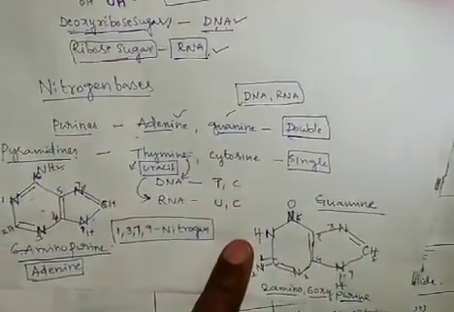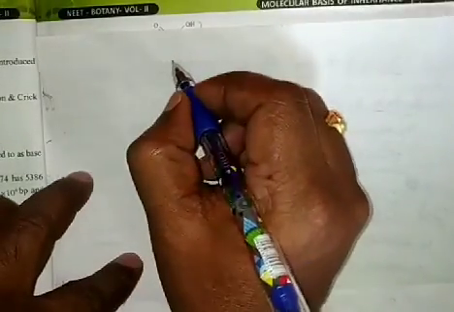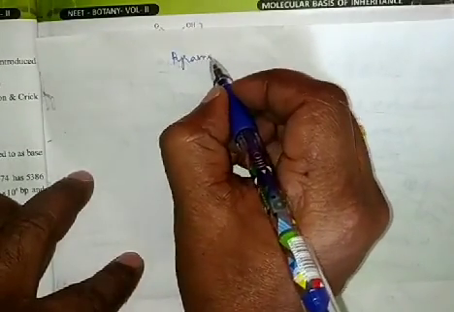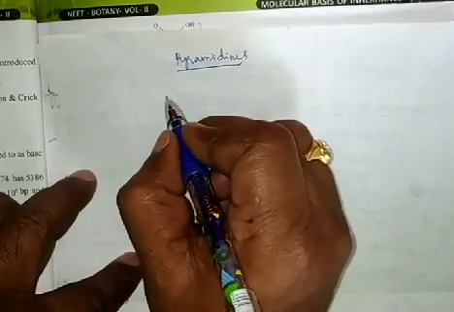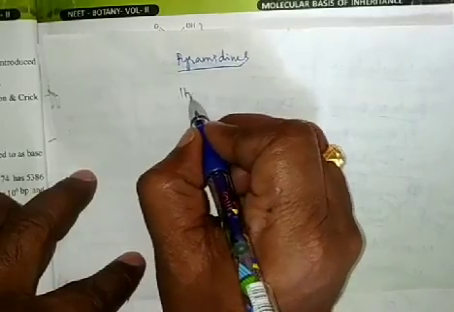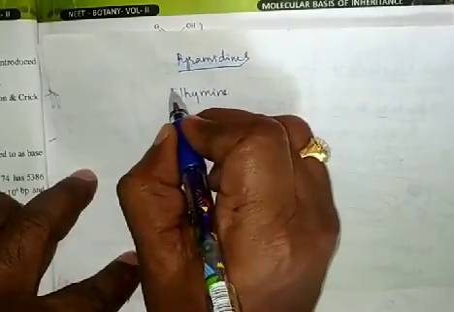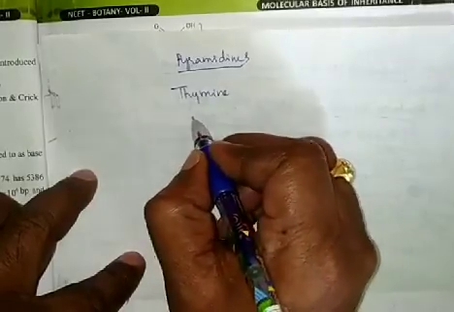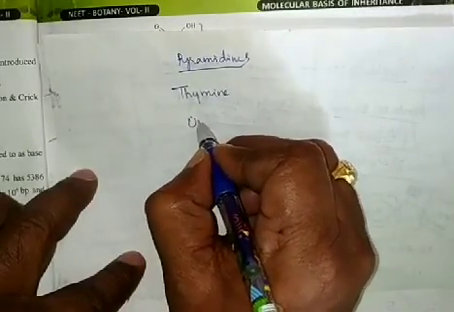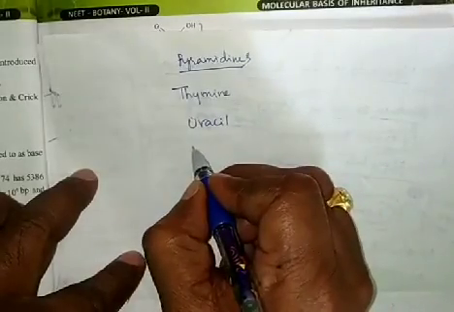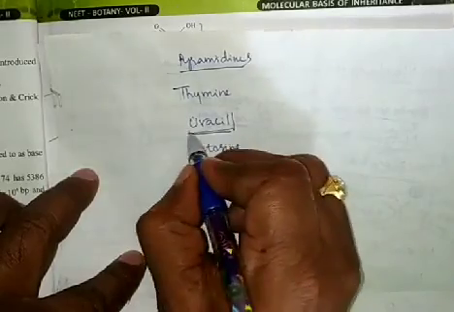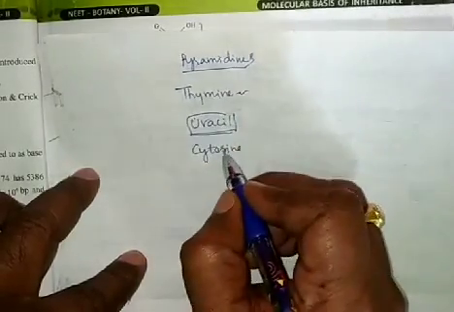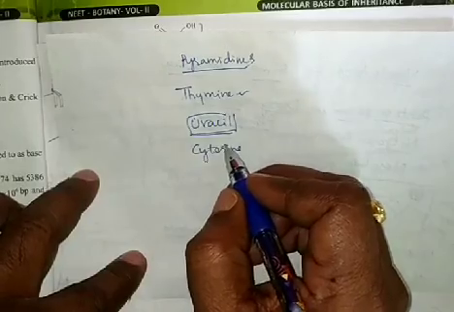Coming to the pyrimidines. The pyrimidines are thymine, uracil, cytosine. Uracil is present in the RNA. Thymine is present in the DNA. Let us see the thymine structure.